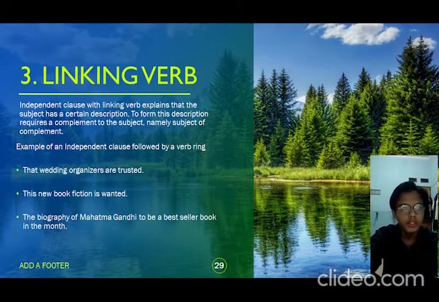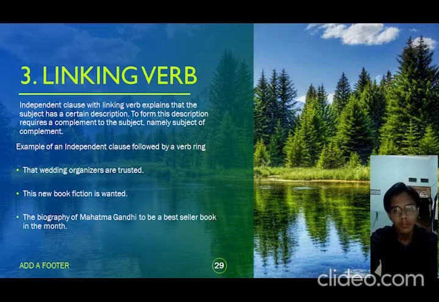Okay, next 3. Linking verb. Independent clause with linking verb explains that the subject has a certain description. To form this description requires a complement to the subject, namely subject complement. Example 1. That wedding organizer is trusted.